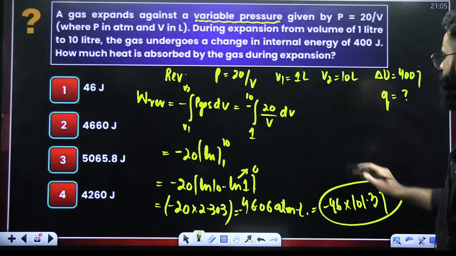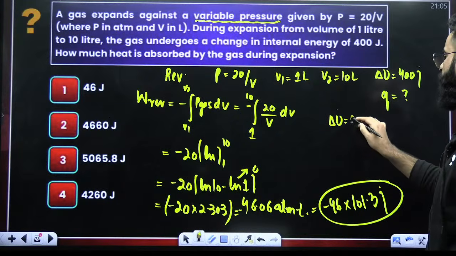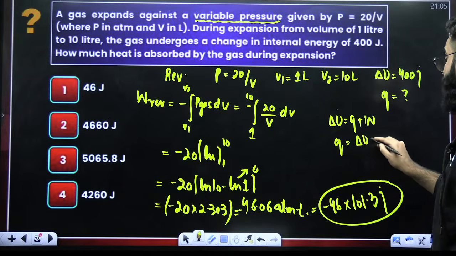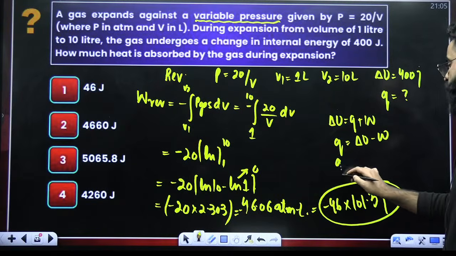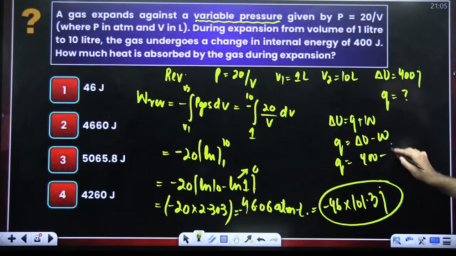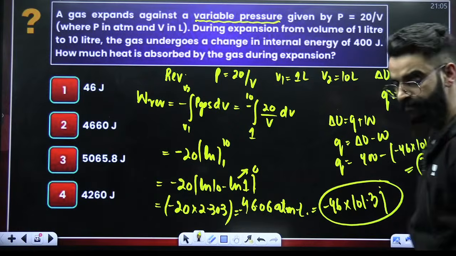What am I supposed to calculate? Q. You know, delta U is equal to Q plus W. Perfect. So Q has to be equal to delta U minus W, right? So Q is equal to, what is the value of delta U? That's 400 joules minus, what is the value of W? W value is this much, 46 into 101.3. Check, do the calculation and get the value of Q. That's all.